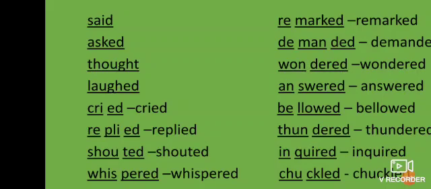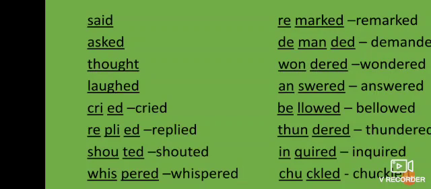Cried, cry, ed. Two different syllables, cried. Cried means when you are making sound in a loud way, or when you are upset. You are crying. In this way we can also use this word, cried.